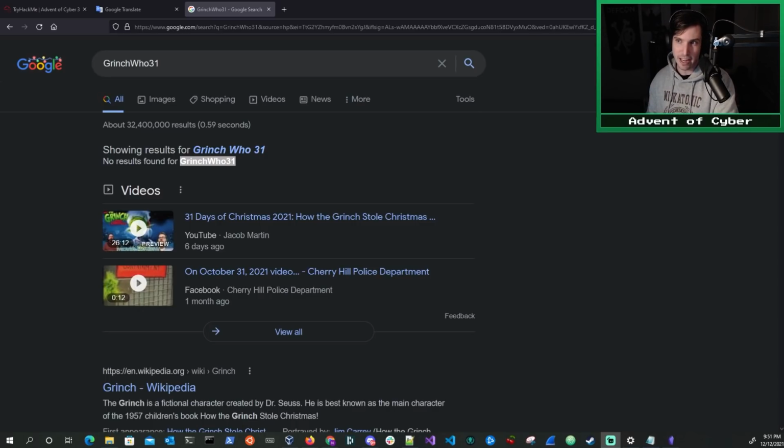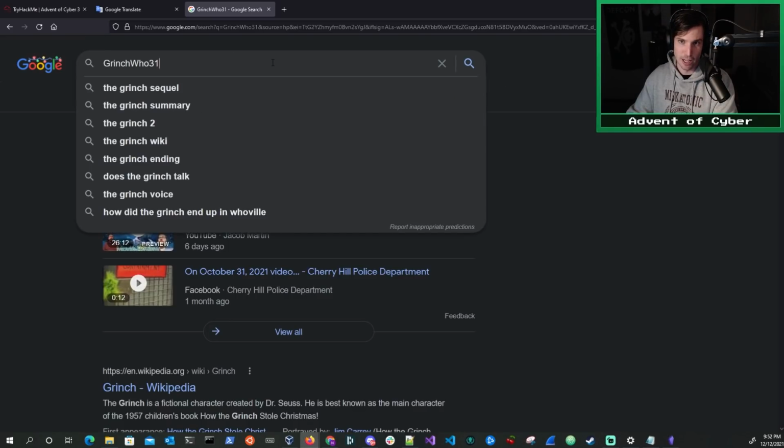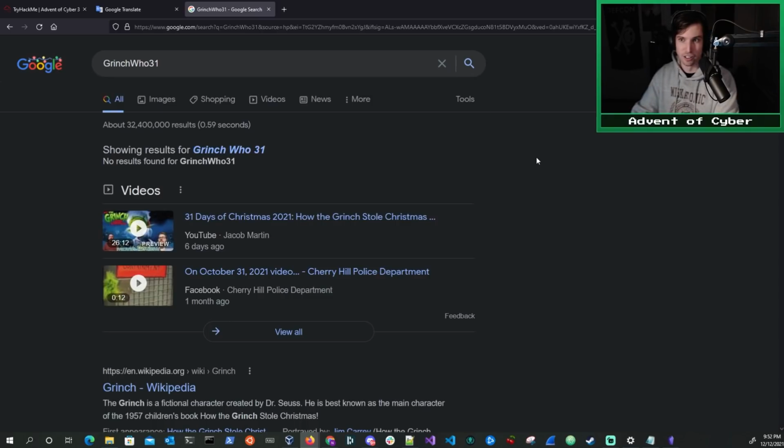However, I do want to take a brief segue here to point out that there's a lot more power to Google than just typing a keyword or key phrase in and hitting enter. Okay, there's actually a lot of little tricks you can use.